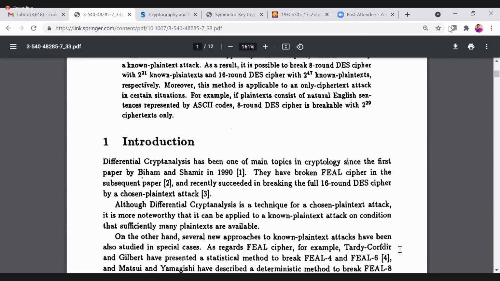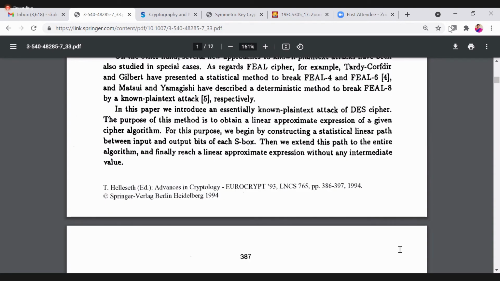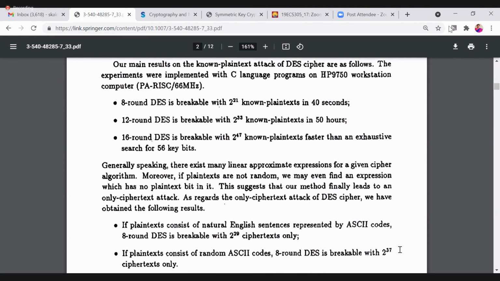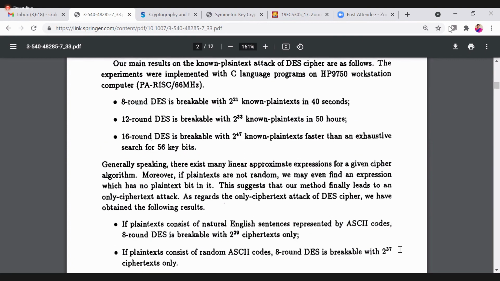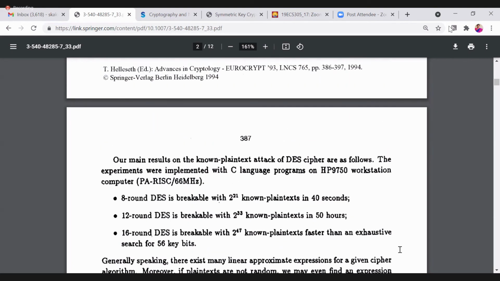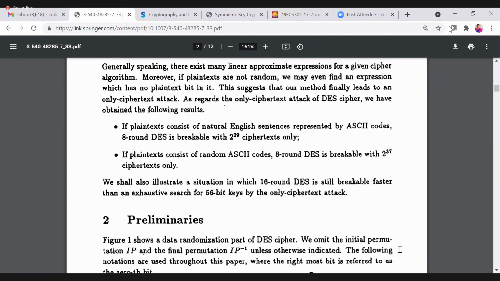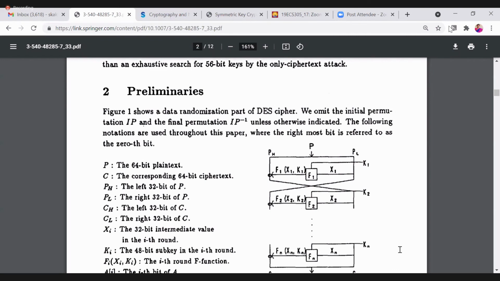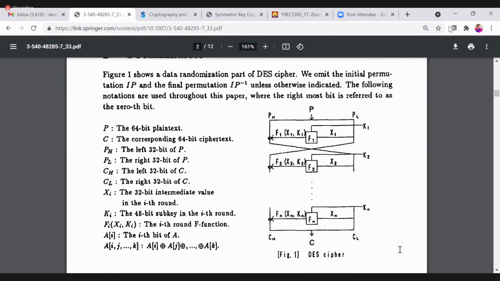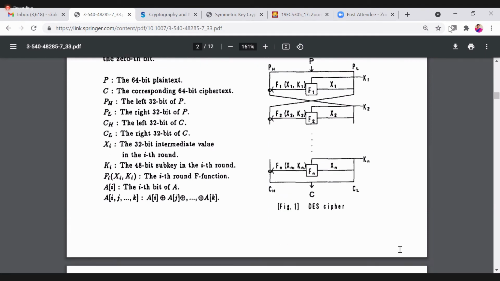So mainly, here it is a known plaintext attack. Linear cryptanalysis is a known plaintext attack, so the plaintext will be known. There will be a set of plaintext and ciphertext pairs given to the structure of this DES, and then it is going to perform the XOR operation with the plaintext.